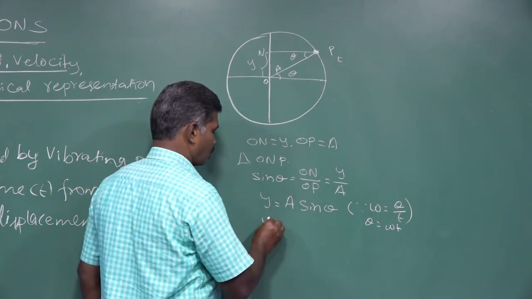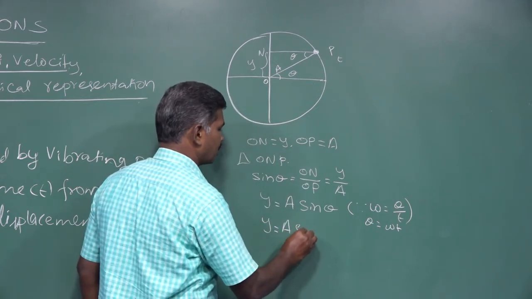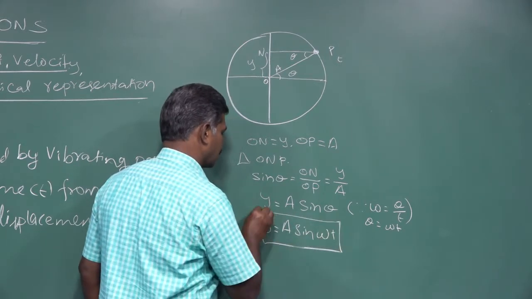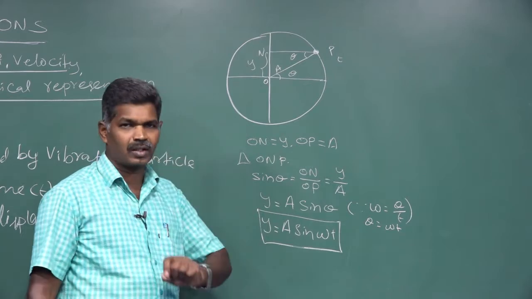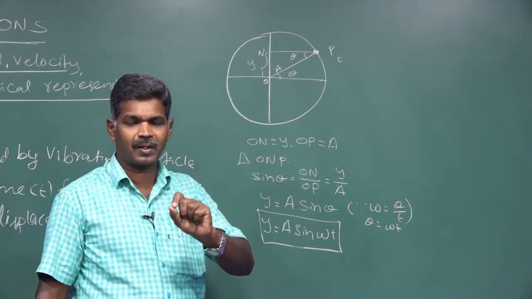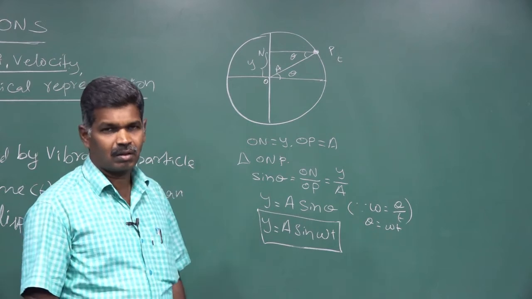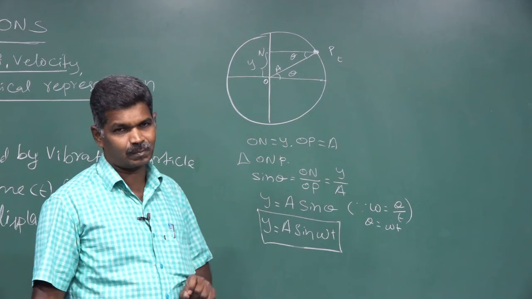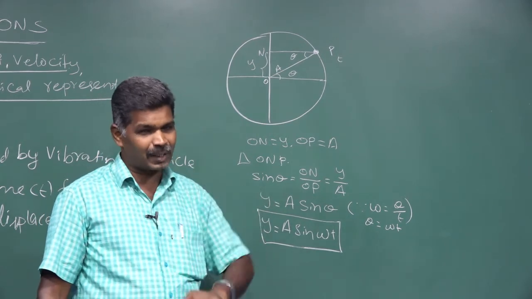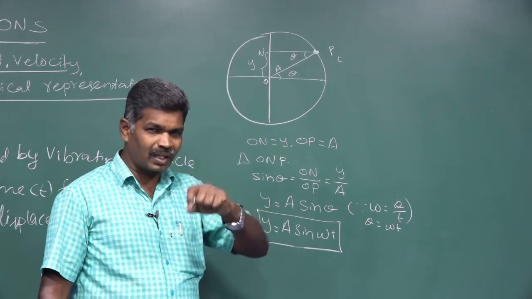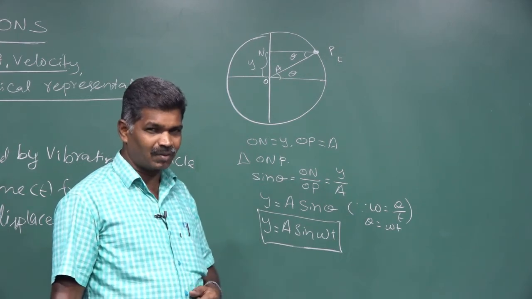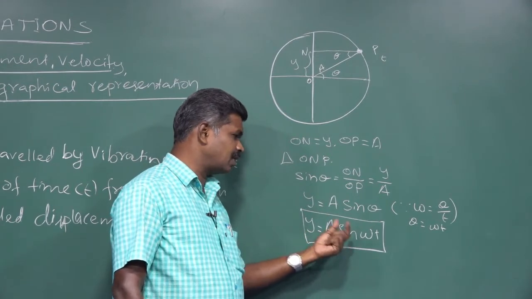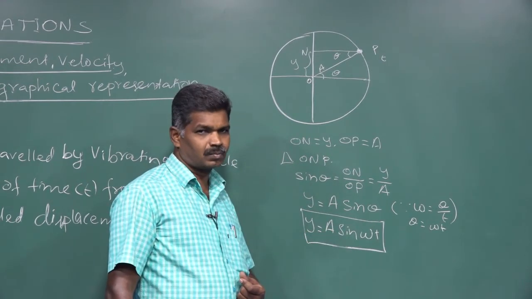So y is equal to A sin omega t. This is the equation for the displacement of the vibrating particle at any instant. If we want to find the displacement of the particle at any instant of time, we are going to use y is equal to A sin omega t.